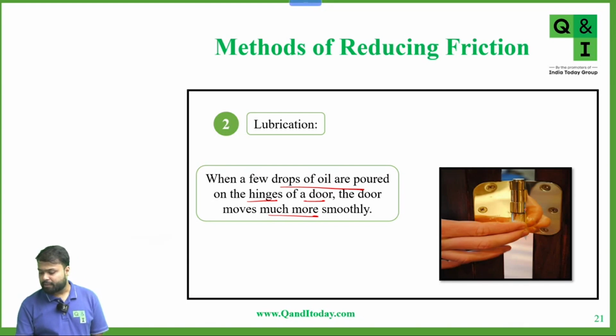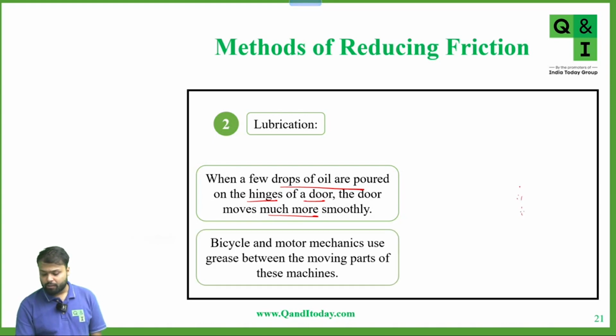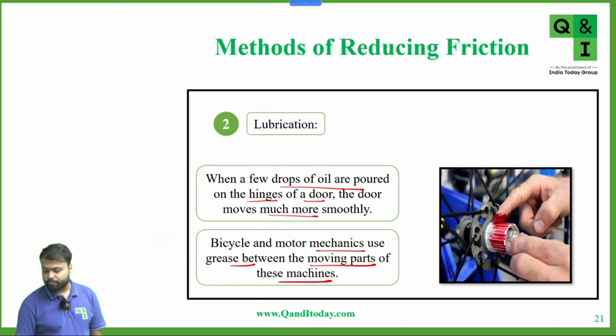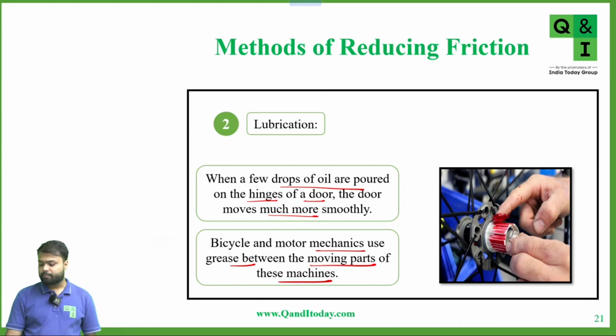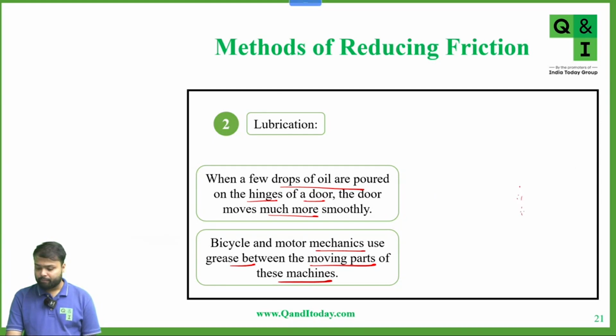You can see these are the hinges here. At the hinge points we do the oiling or greasing. Bicycle and motor mechanics use grease between the moving parts of these machines. Very good. You can see this. Has everyone seen this? Are you getting my point or not? Yes or no? Any doubt to anyone? No doubt, sir. Very good.